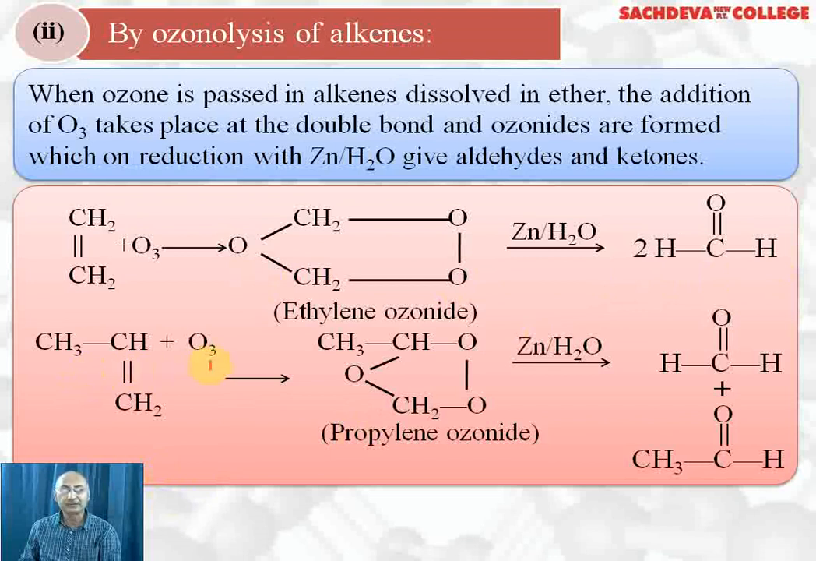When propene reacts with ozone, it results in the formation of propylene ozonide, that is, ozone gets added across the double bond, one oxygen above and two below. Now the zinc and water reduction breaks the bond like this, and we get CH3CHO. Another bond will break like this, we get HCHO, plus this oxygen is taken by water to form hydrogen peroxide. So we get methanal and ethanal as products.